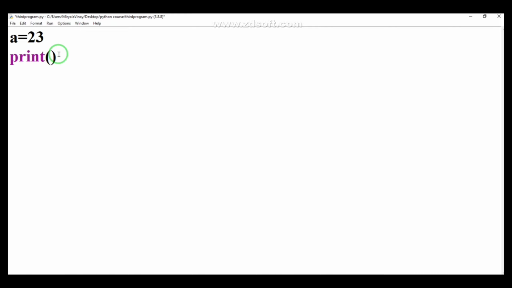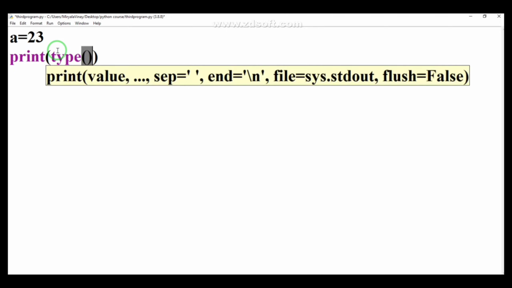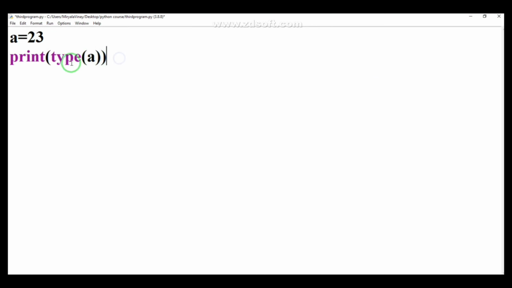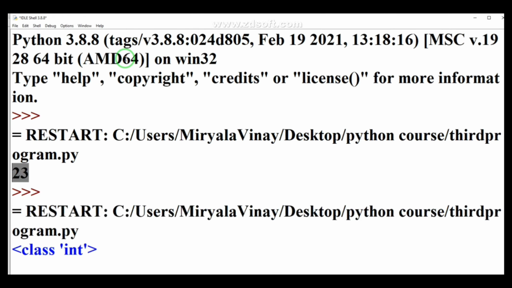We have a function called type, which accepts some value in it. So I am passing the value a to the type function. This type function is going to return what type of data it is, meaning what data type it is. When I run with the F5 button, you can see that it displays that it belongs to the class integer, that is int.